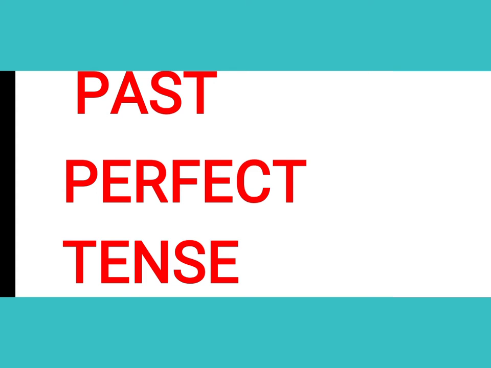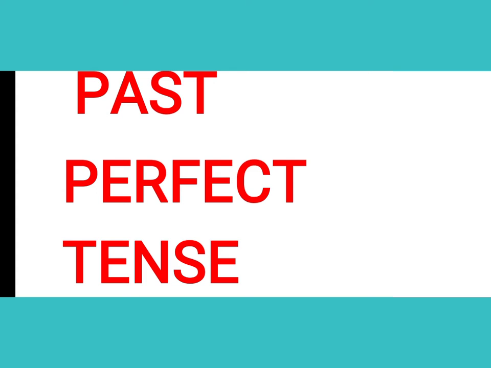So here, as we are talking about past tense, it's very clear that it is used for a past action. So what kind of past action? We can say that we already have finished some work, we already have completed our work. Whatever the work is, already completed, already finished, at that moment we can use our past perfect tense. In simple words, this is such a kind of tense which can be used for the past action and for the already finished work, right?